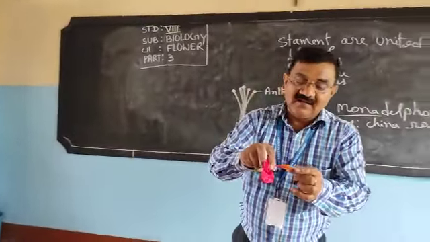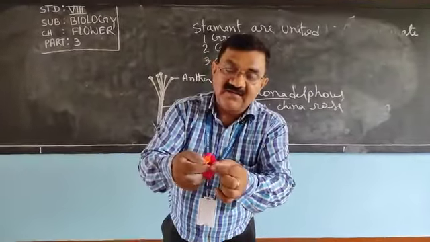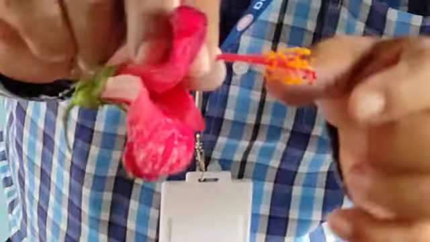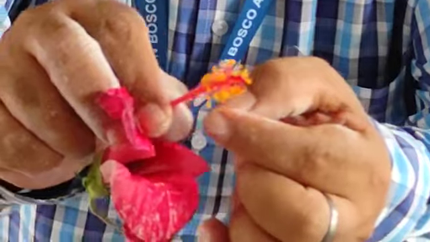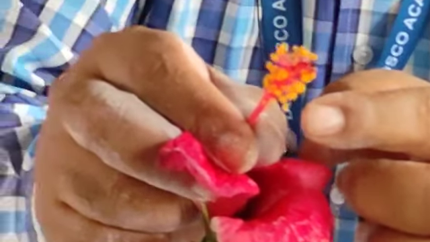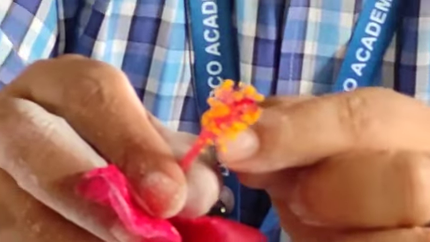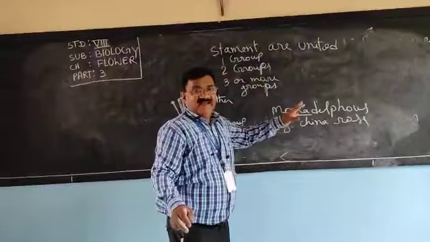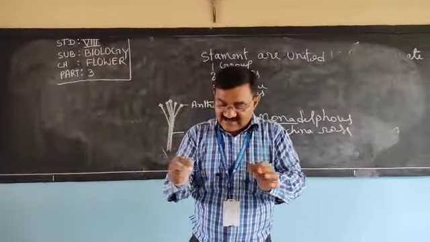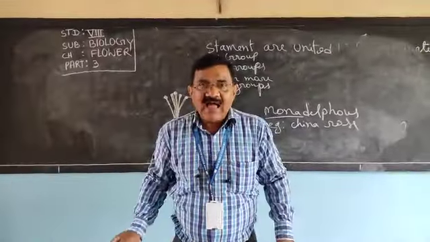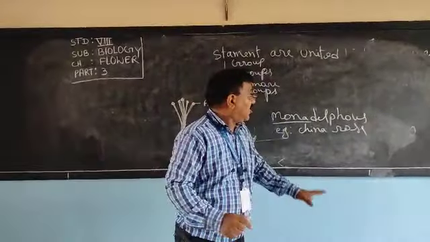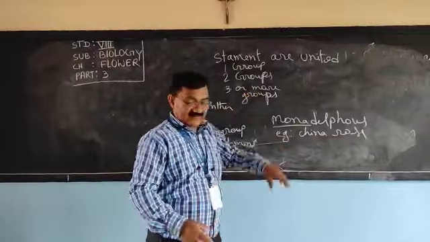See here. One anther. The yellow part is the anther and below the anther is the filament. This is an example of monadelphous. The anthers are free and the filaments are united into one group. Then it is called monadelphous.